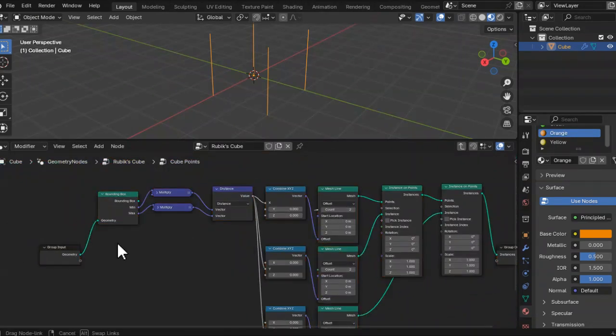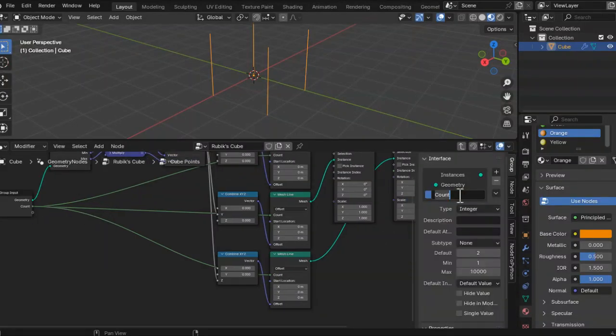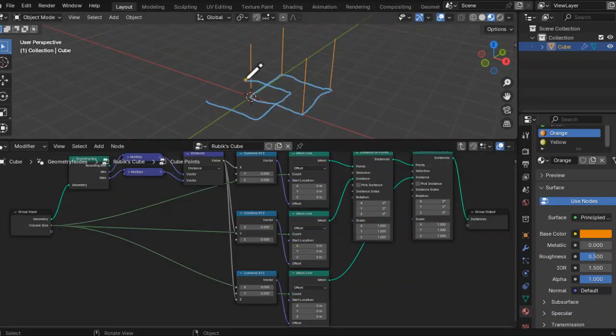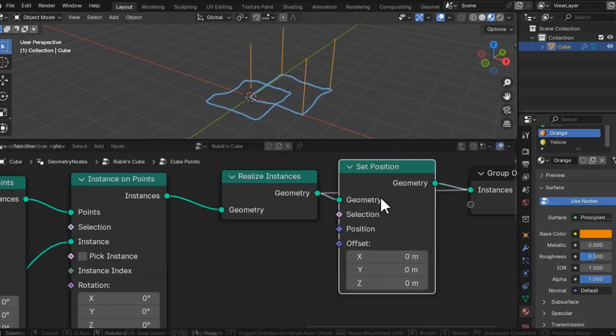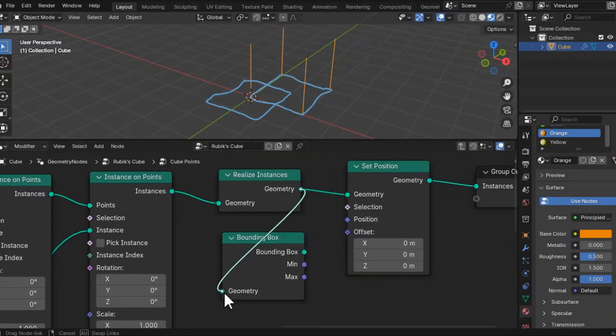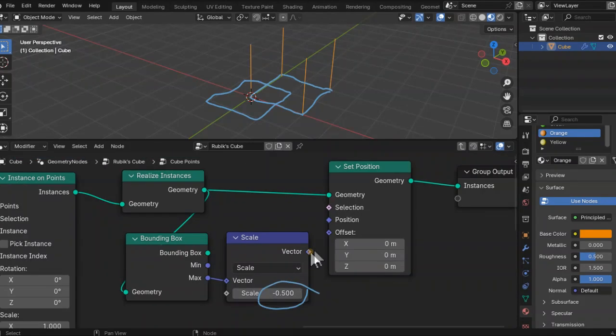Connect the count from all the mesh lines to the group input. This will be the volume of the Rubik's Cube. Let's move these lines to the center. Realize the instances, add a set position node, add a bounding box node, take the max and scale it by -0.5 and connect it to the offset of a set position node.